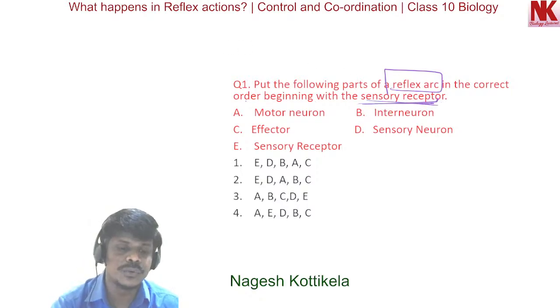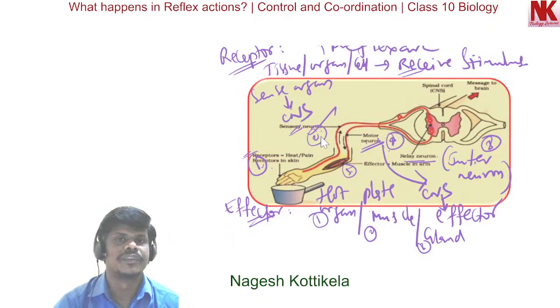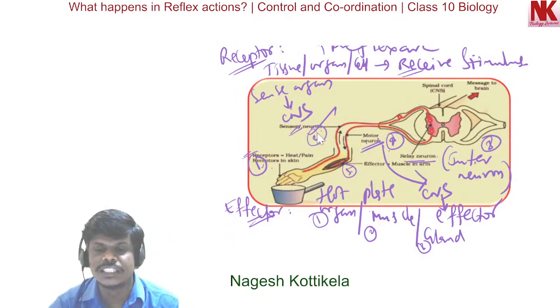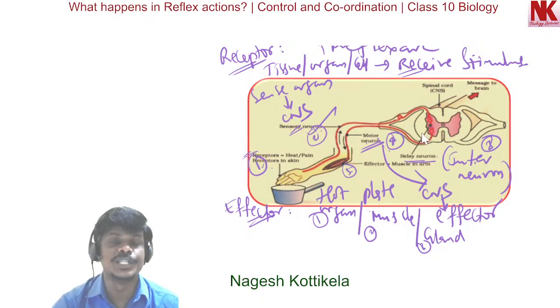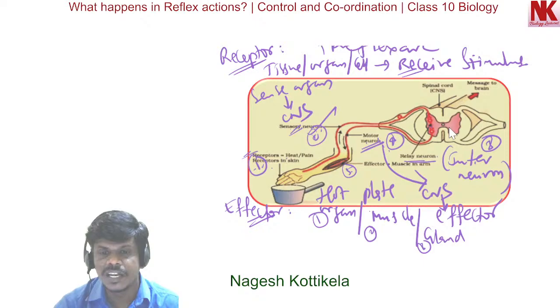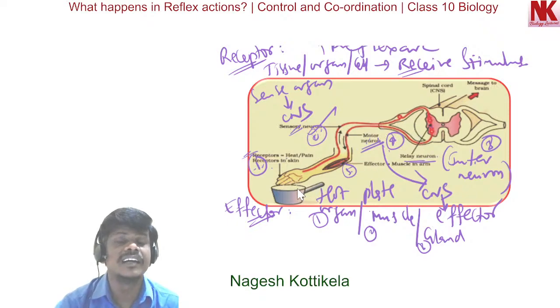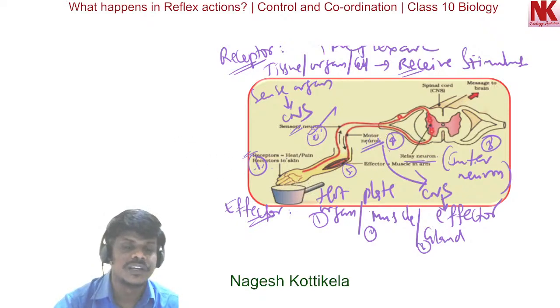I have shown and explained the diagram of the reflex arc, and I have also numbered the order. Number 1 is the receptor, number 2 sensory neuron, number 3 relay neuron or interneuron, number 4 motor neuron, number 5 effector. So this was the order I explained during the session.